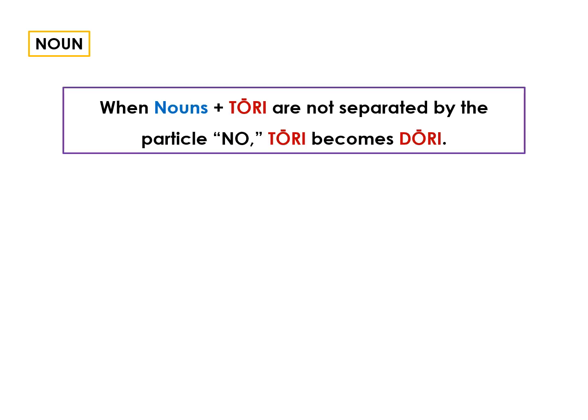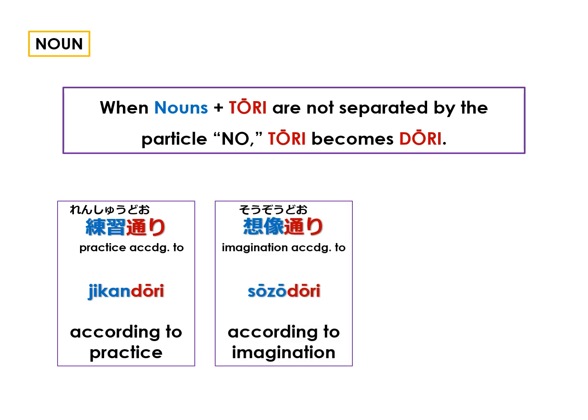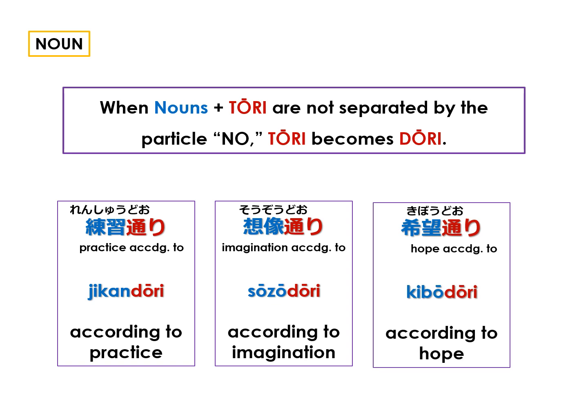When using nouns, you have the option of getting rid of the particle no between the noun and tōri. In this case, tōri undergoes an inflection and becomes dōri. Example, renshū is practice, and renshū dōri means according to how we practiced something. Sōzō means imagination, and sōzō dōri means according to imagination. Kibō means hope, and kibō dōri means according to hope. If you wanted to use the particle no, these would become renshū no tōri, sōzō no tōri, and kibō no tōri.